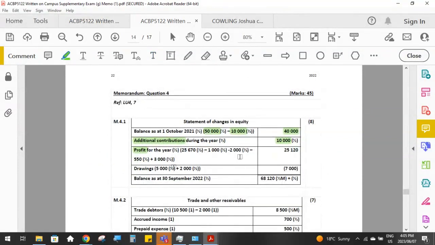So we've got our adjusted profit of 25,120 that we add into our capital. And then we have to subtract from that the drawings. The opening drawings on the TB was 5,000, and we are increasing the amount of the drawings that the owner took during the year by that 2,000 Rand inventory that we still had to make the adjustment for.